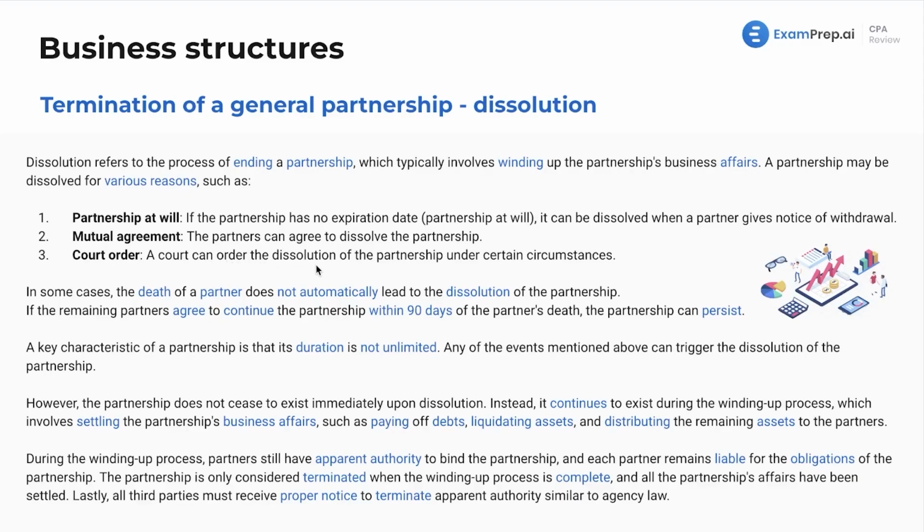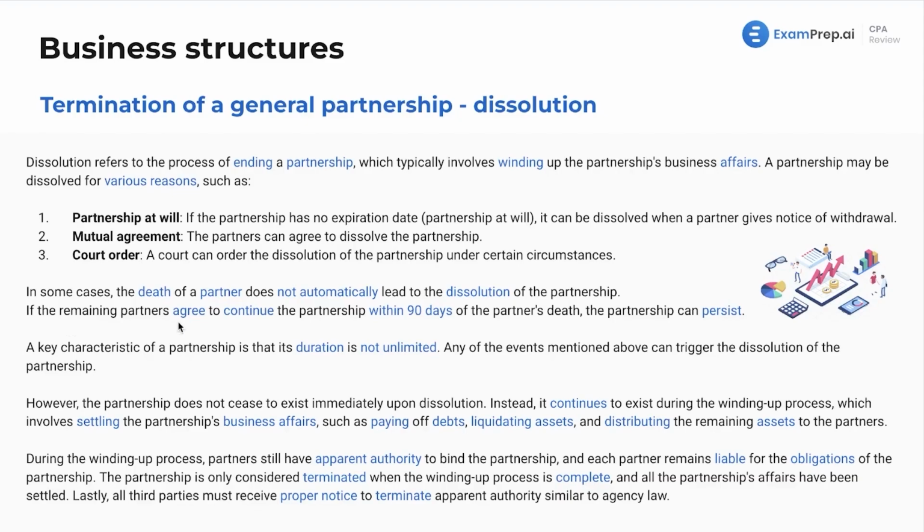A court can order the dissolution of the partnership under certain circumstances. I mean, this could be anything from it's conducting illegal activities to, I'd say literally anything, so don't think about that too much. In some cases, the death of a partner does not automatically lead to the dissolution of the partnership. Now remember, let's think in more simple terms. Let's say two people come together. If one person dies, well, for many reasons, you can't have the partnership. One, because there's only one person now, but also it is not the original partners. So we'll also talk about later on what happens if you have a partnership with three people, one person dies. Is it still legally the same partnership? Not really, but we will talk about that more.